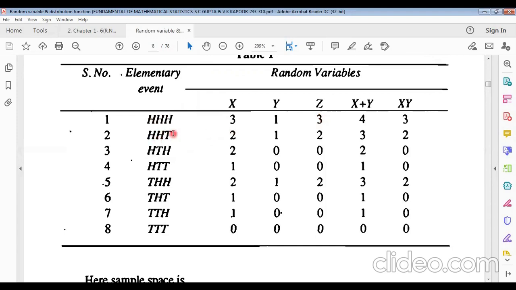Now in the second outcome, the number of head runs is 1, because 2 heads come together, and the length is 2. Here, head, tail, head, there are 2 heads, but there is no run, because the first head and the second head are not together. So the number of runs will be 0, and the length will also be 0. Here there is only one head, X equals 1, and the number of head runs will be 0, because there is no run.